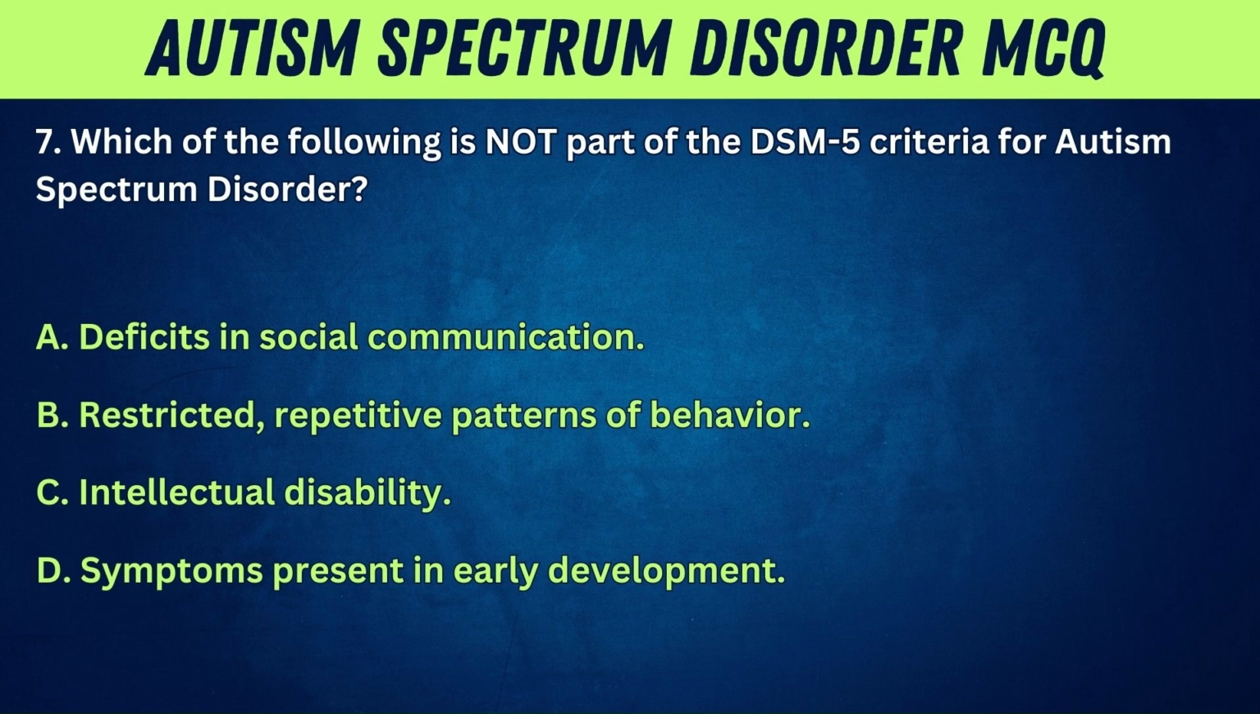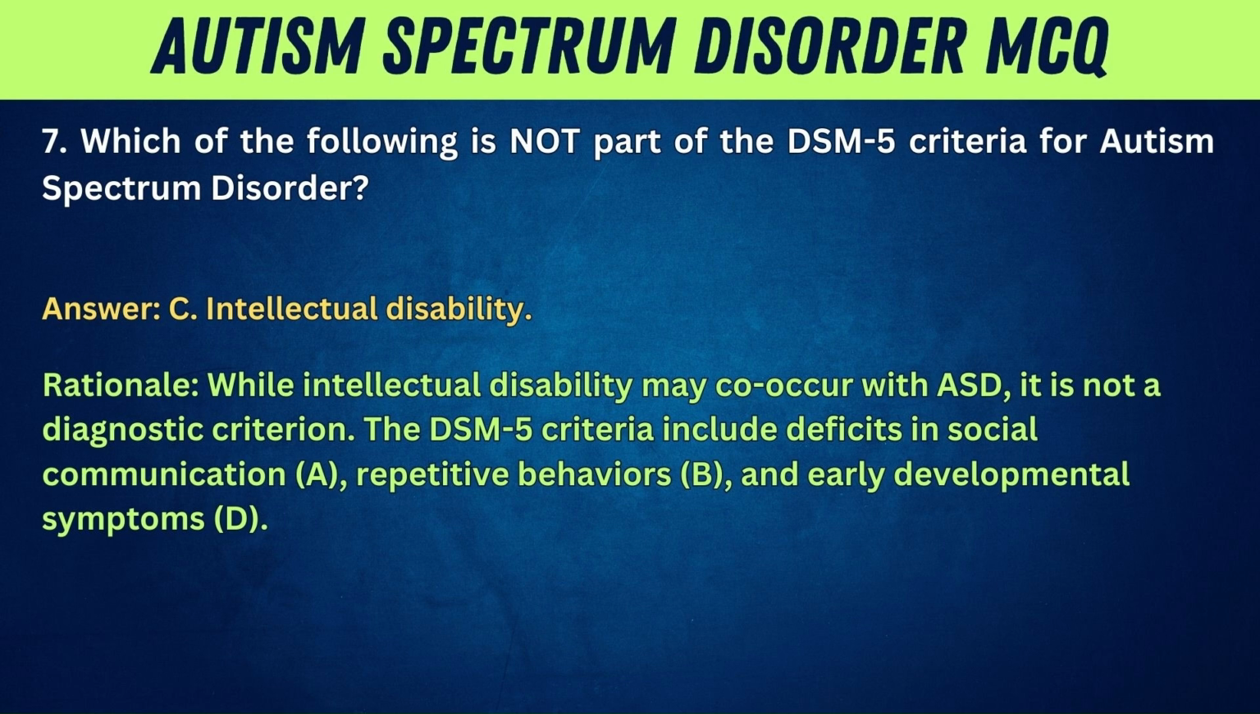7. Which of the following is not part of the DSM-5 criteria for autism spectrum disorder? A. Deficits in social communication. B. Restricted, repetitive patterns of behavior. C. Intellectual disability. D. Symptoms present in early development. Answer: C. Intellectual disability. Rationale: while intellectual disability may co-occur with ASD, it is not a diagnostic criterion. The DSM-5 criteria include deficits in social communication, A, repetitive behaviors, B, and early developmental symptoms, D.